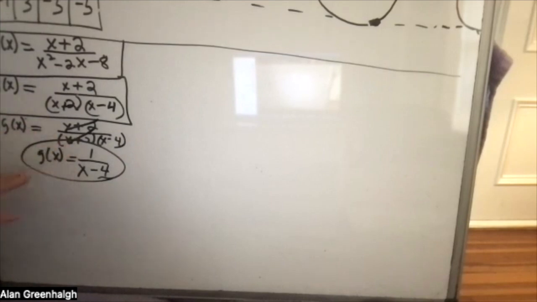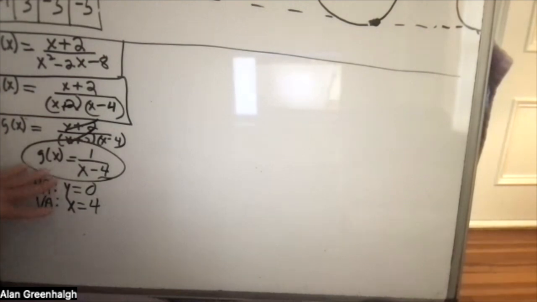We need to know a couple of things first, though. We need to know the horizontal asymptote, which is always y equals 0. The vertical asymptote, in this case, x equals 4, in other words, taking the denominator and setting it equal to 0. So x is equal to 4.